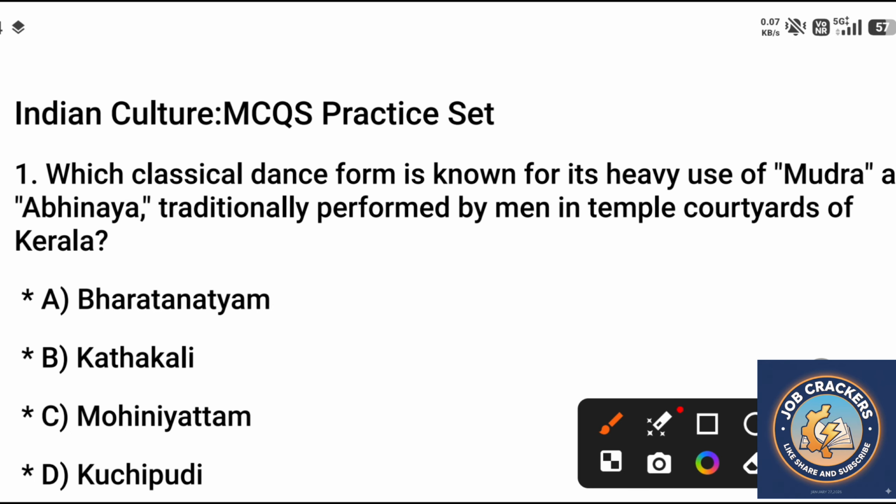Question number first is, which classical dance form is known for its heavy use of mudra and abhinaya, traditionally performed by men in temple courtyards of Kerala? A. Bharatanatyam, B. Kathakali, C. Mohiniyattam, D. Kuchipudi. Correct answer is option B.